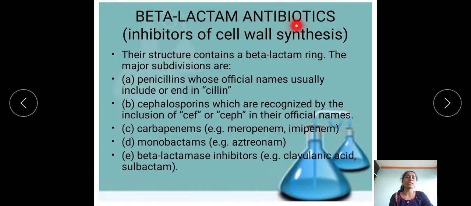Beta-lactam antibiotics are also known as inhibitors of cell wall synthesis. Why is the name given? According to the mode of action of beta-lactams, they are considered inhibitors of cell wall synthesis.